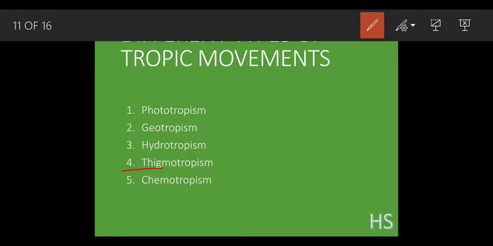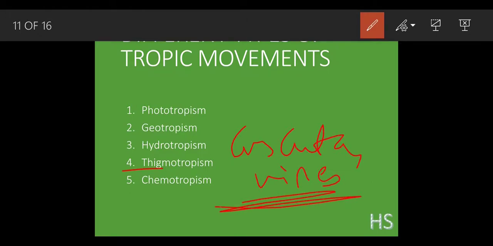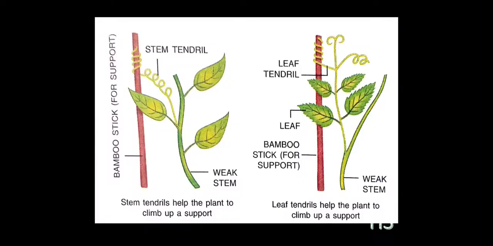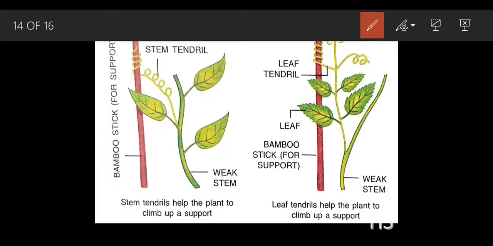It is shown by Cuscuta, vines, which you have seen, and sweet peas. Now I am going to help you with this part, thigmotropism. See, this is a bamboo stick which is for support. Why is this for support? Because the stem of the vines is quite weak.